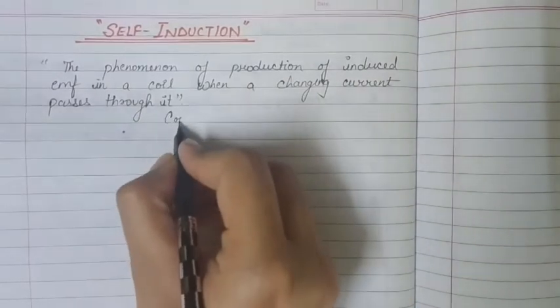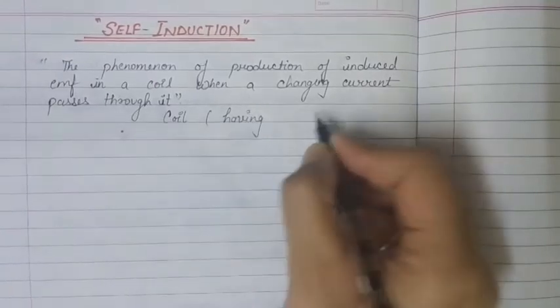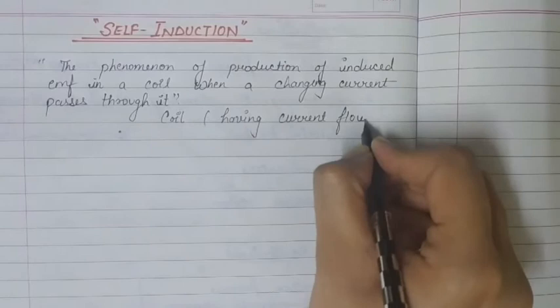Means we have a coil having current flowing through it.